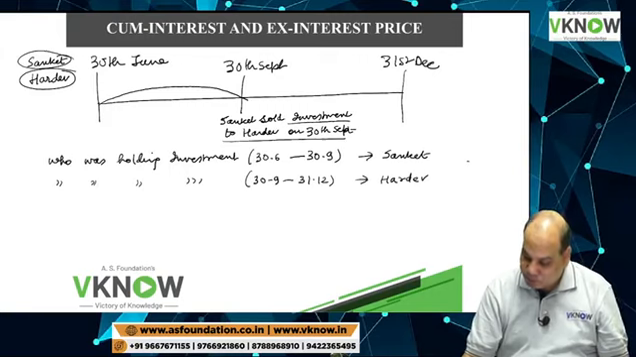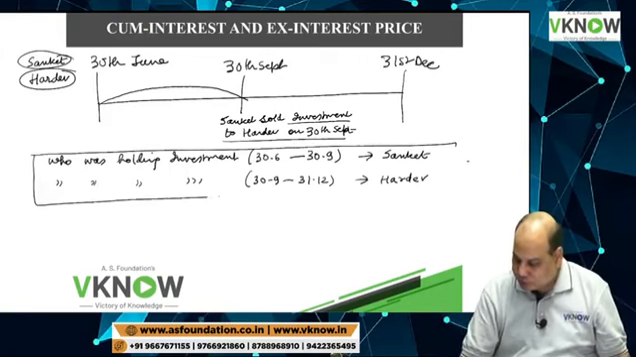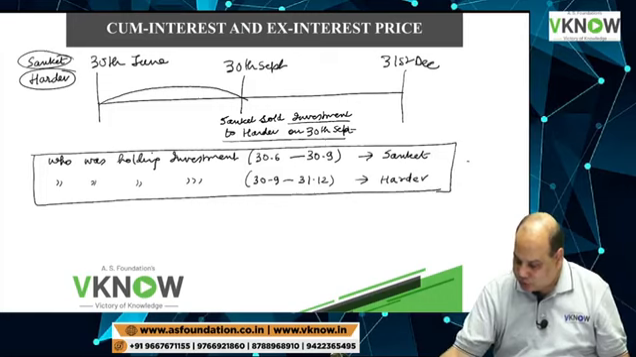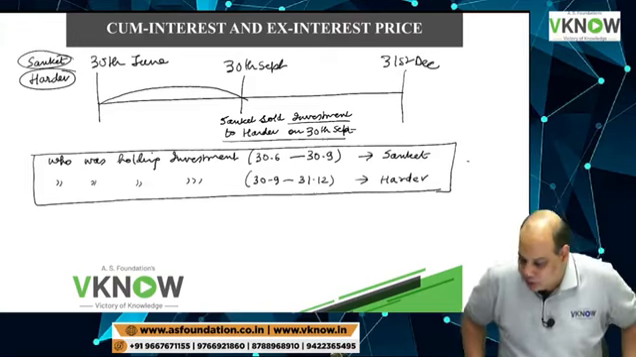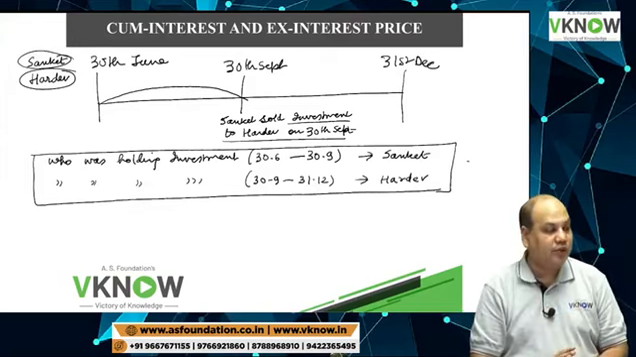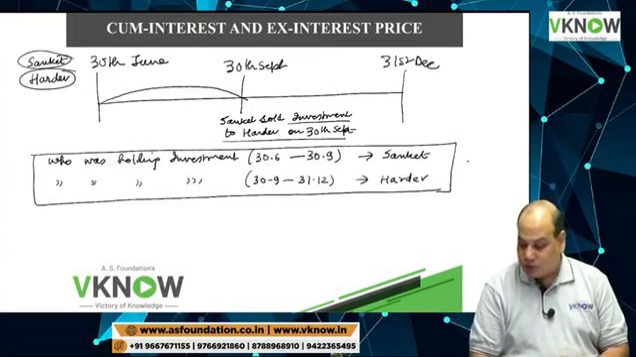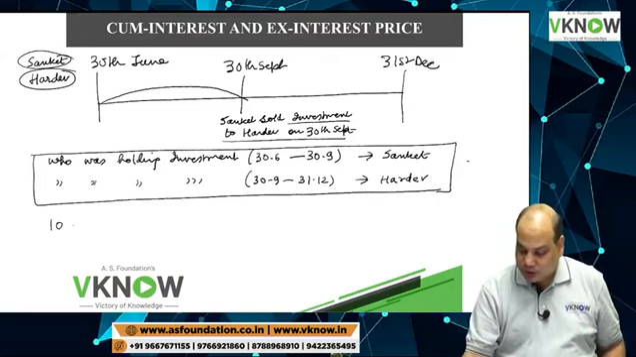Okay. These 2 points, have you understood? From 30th June to 30th September, Sanket was holding the investment, and from 30th September to 31st December, the investment was held by Hardev. Now, one question for 10 rupees.